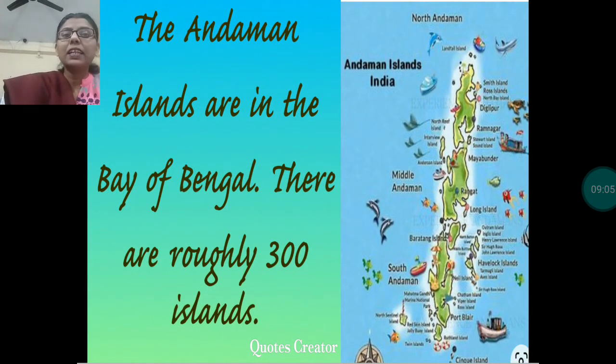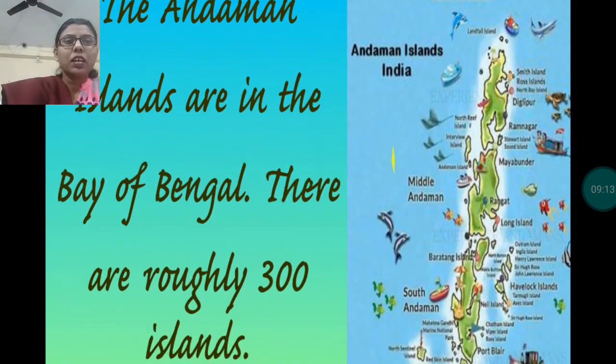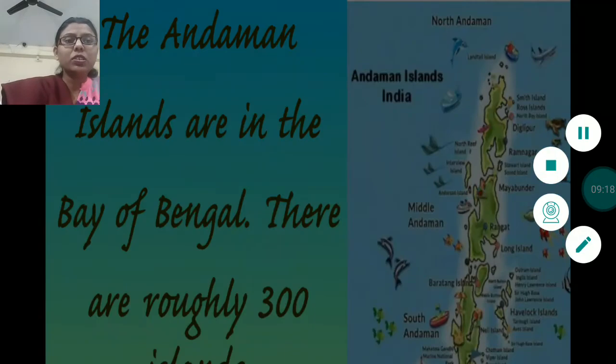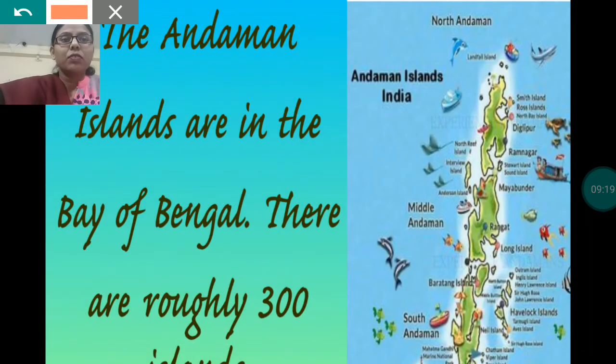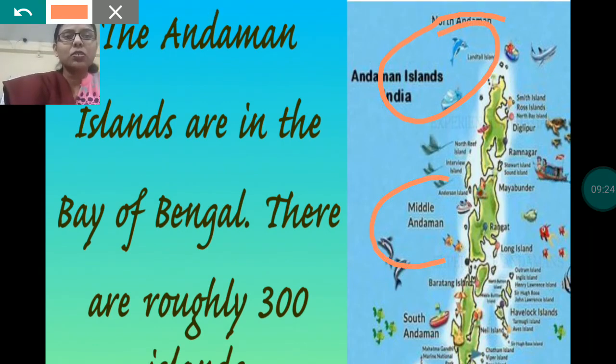Andaman and Nicobar Island are in Bay of Bengal. Here you can see this is the map of Andaman and Nicobar Island. It is divided into 3 parts. This one is the northern part, North Andaman. This one is known as Middle Andaman and here downside it is known as the South Andaman.